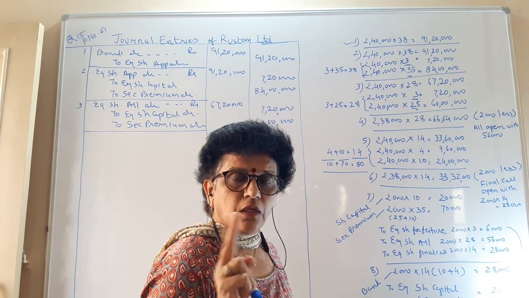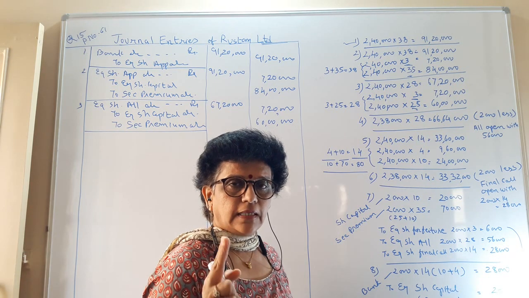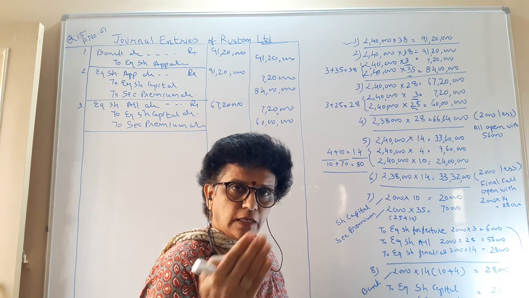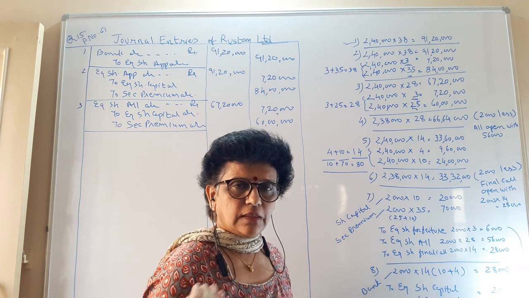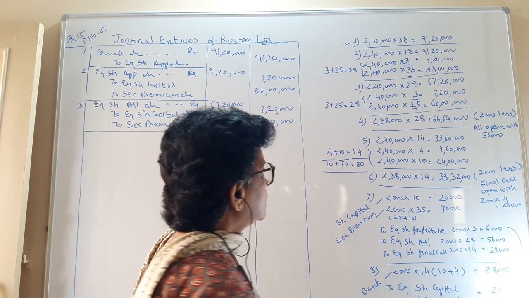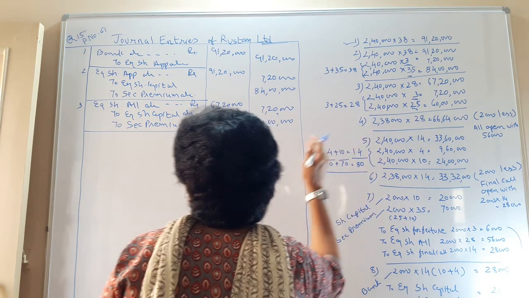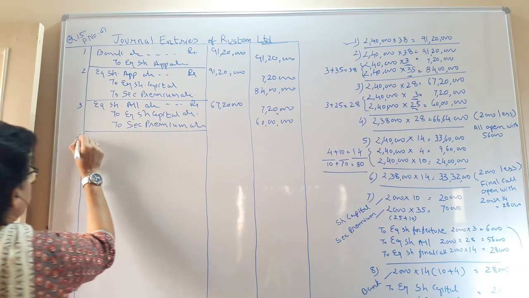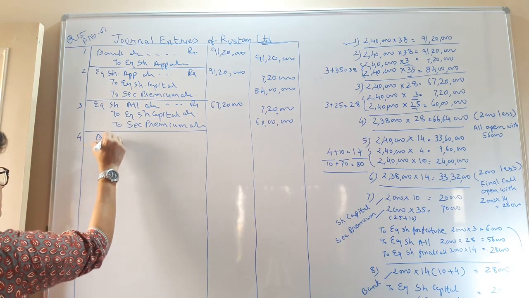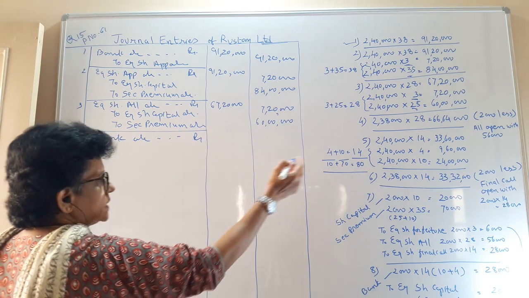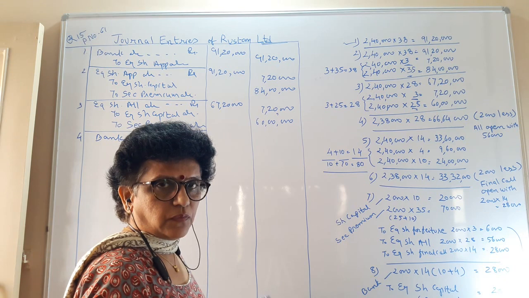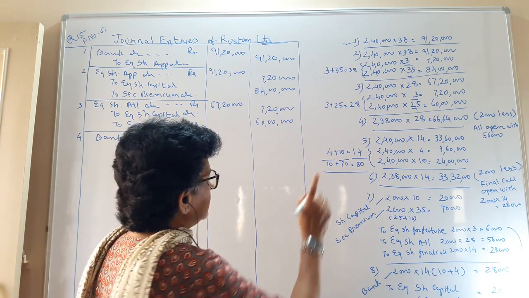We have learned two methods at the time of forfeiture: you can open the call in arrears account, or without opening call in arrears you can also do the journal. So in the fourth journal, we receive the money, bank account debit. You can do it both ways. This is the first example in which we are not opening call in arrears.